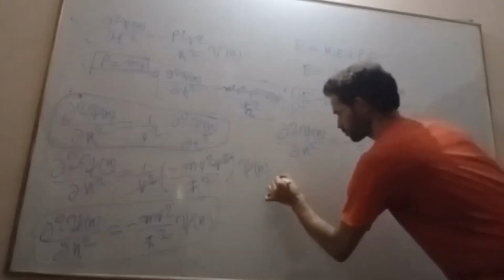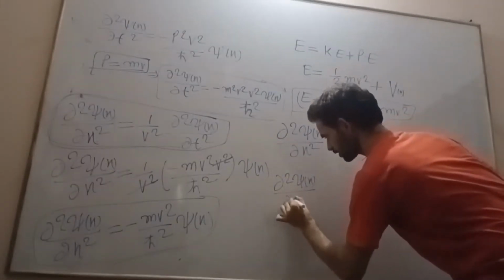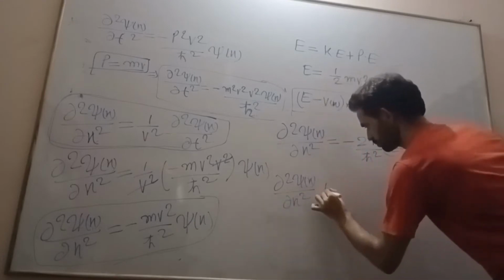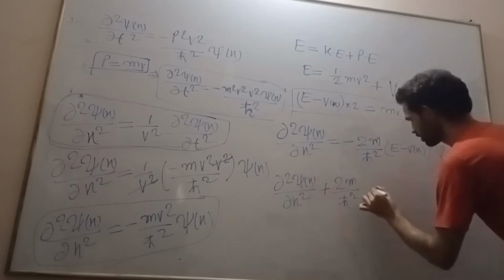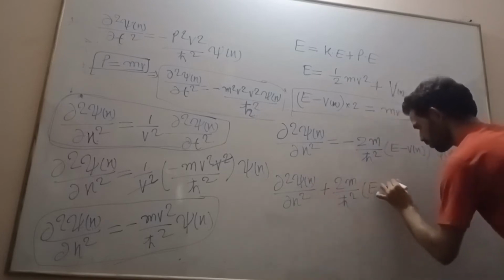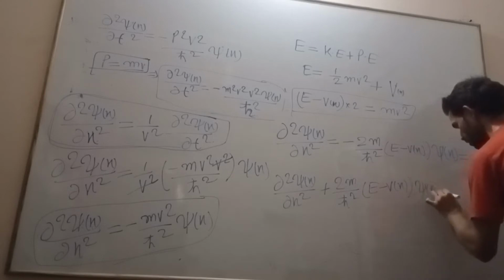So this is dou square psi of x upon dou x square plus 2m by h bar square into E minus v of x into psi of x is equal to 0.